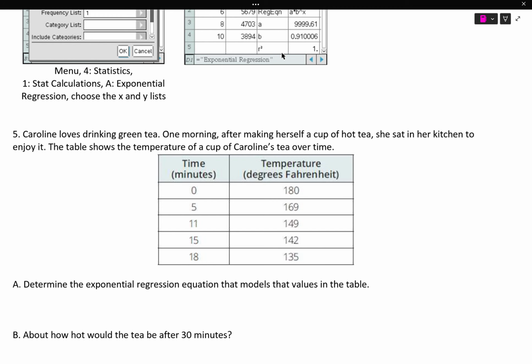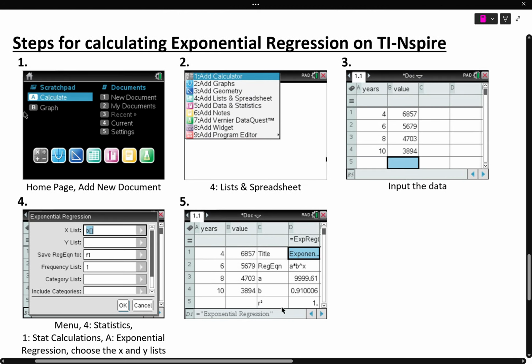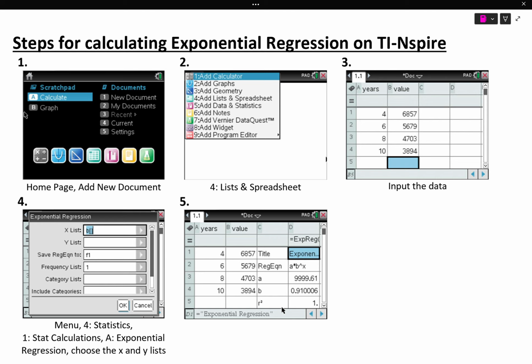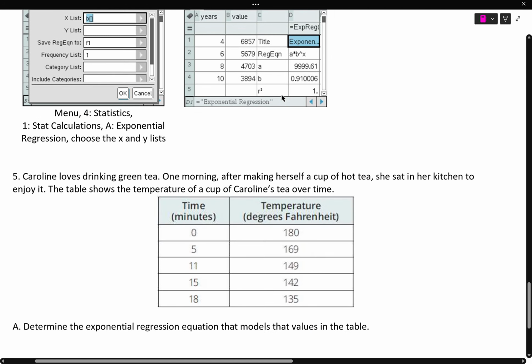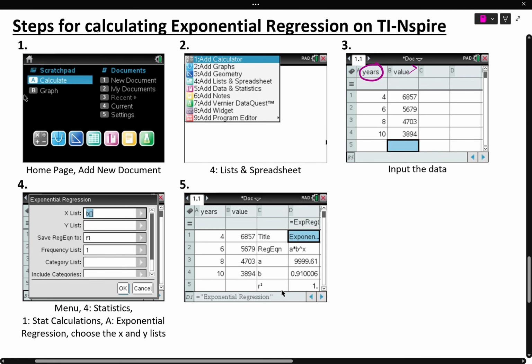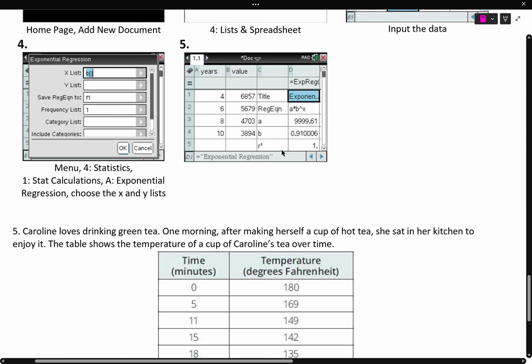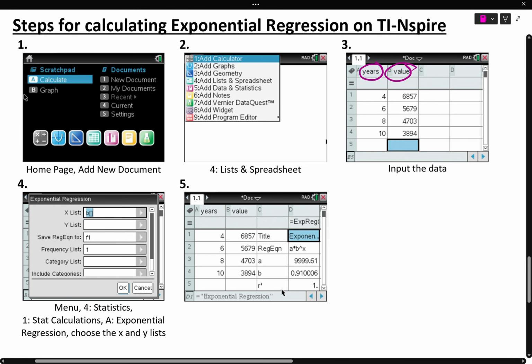So, the way we do it is we go into our calculator, we go to the home page, add new document. If it says that it wants you to save a document, say no. Then this second window should appear. We click 4 for lists and spreadsheets, and the table in number 3 pops up. Do you see how all the way up here next to A it says years? You're going to input the word time or minutes up there. And all the way up here where it says value for B, you're going to put in temperature for degrees. Then you're going to input every single number from the table you have here into the one on your calculator.